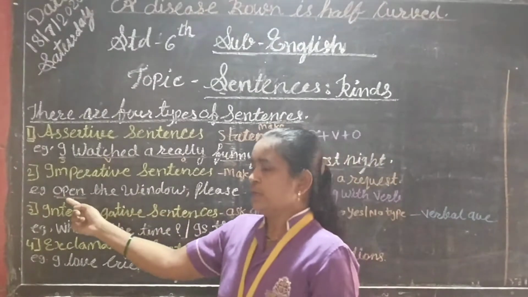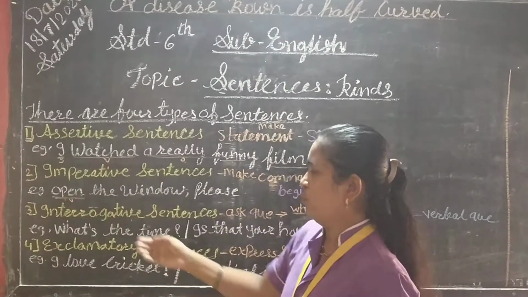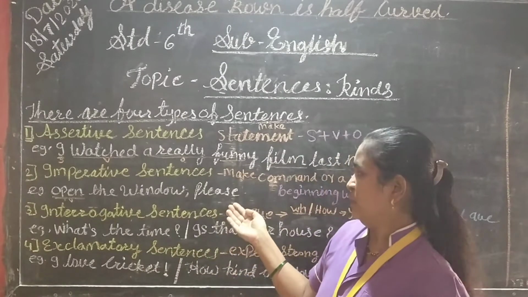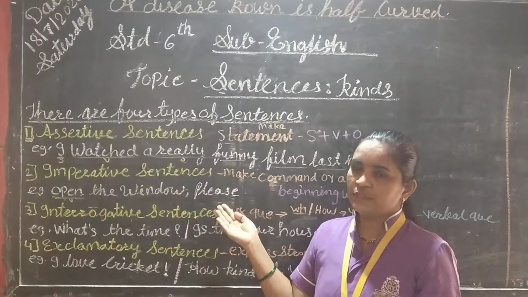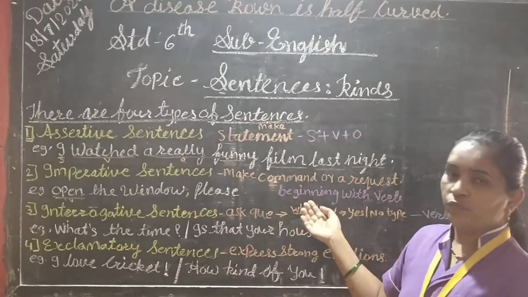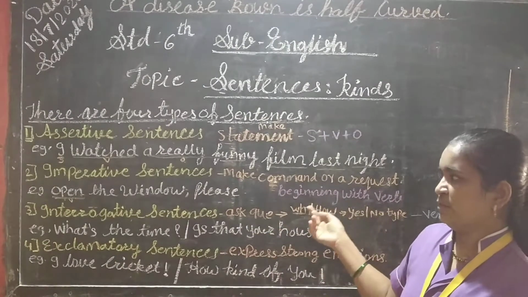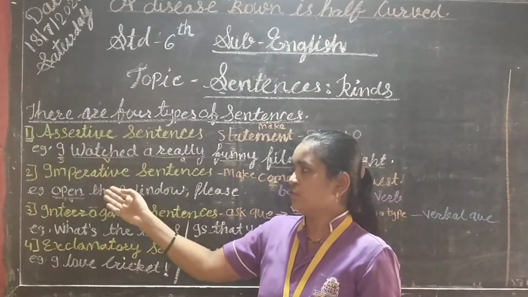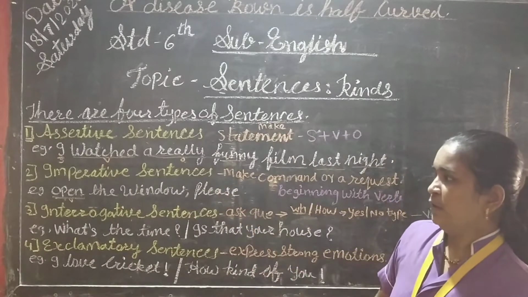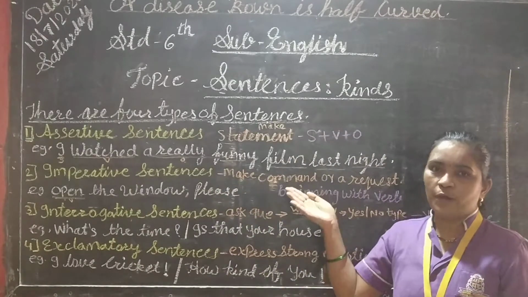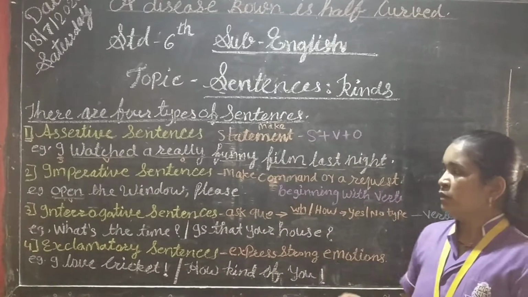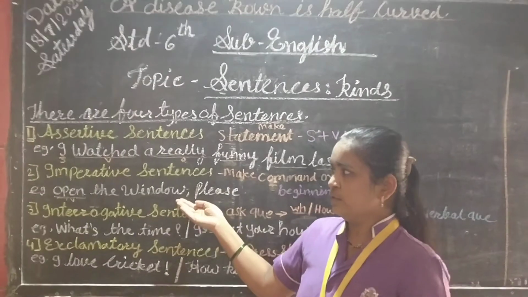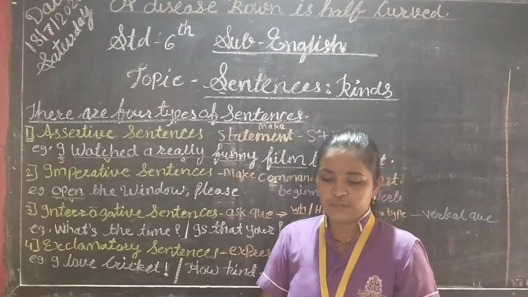Open the window please. Here the word please shows a request. So students, it is called an imperative sentence. An imperative sentence makes a command or request. See the next example in this sentence.